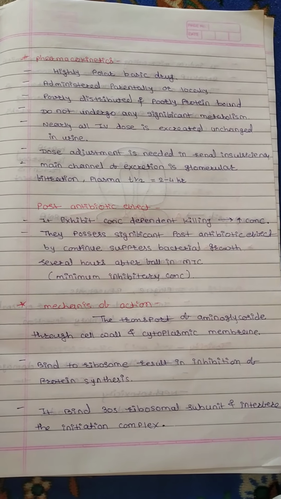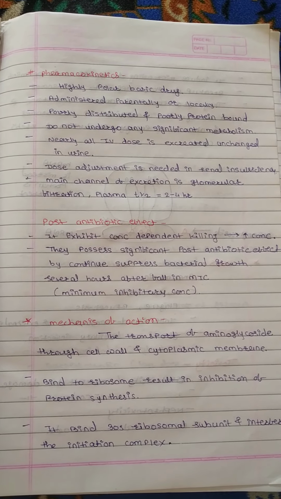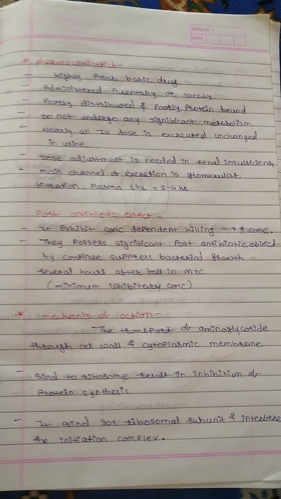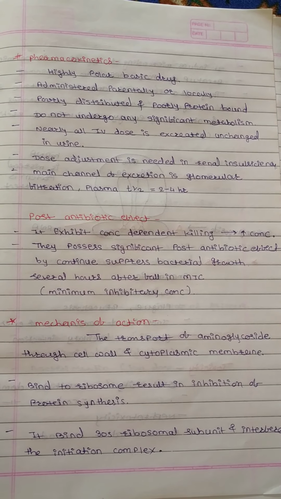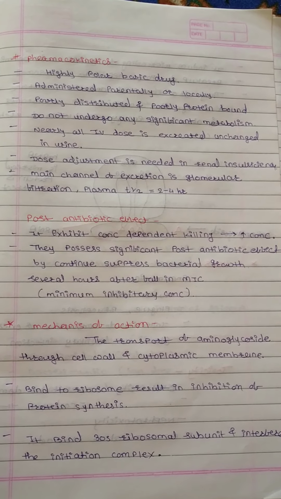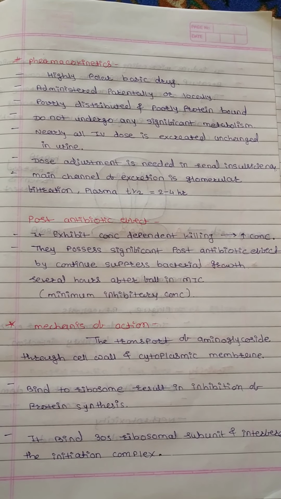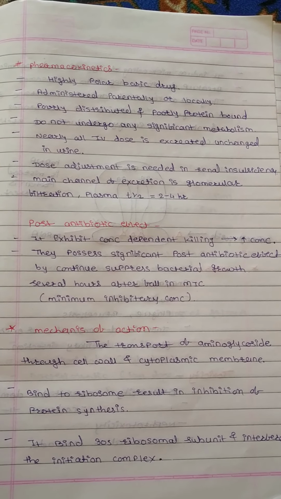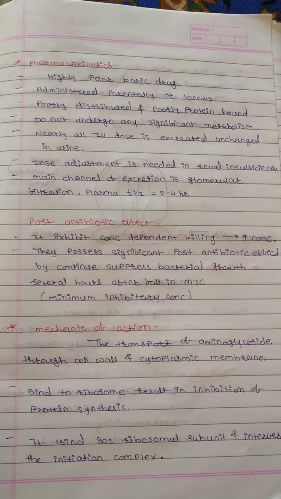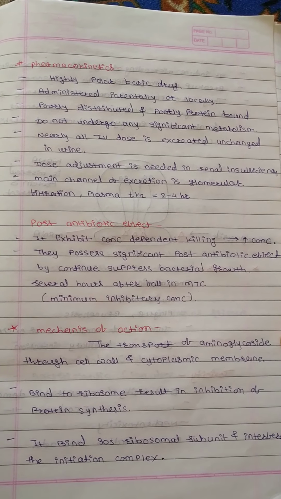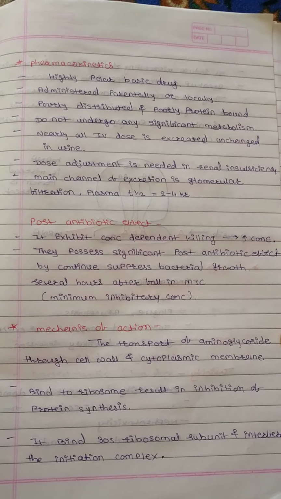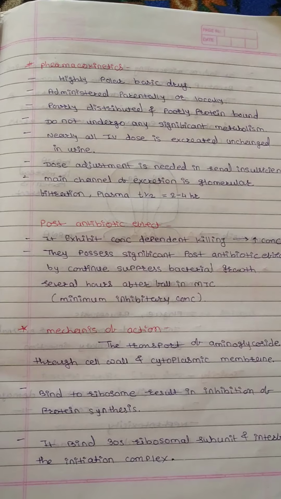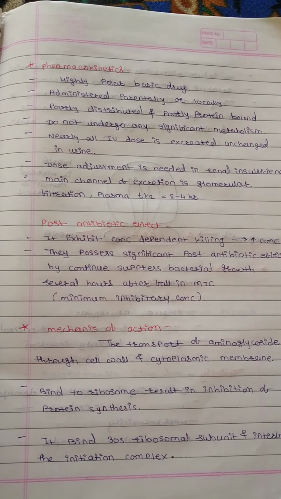Next is pharmacokinetics. It is a highly polar basic drug administered parenterally or locally, poorly distributed and poorly protein bound, and does not undergo any significant metabolism. Nearly all aminoglycosides are administered as an IV dose and excreted unchanged in urine. Dose adjustment is needed in renal insufficiency. The main channel of excretion is glomerular filtration. Half-life is 2 to 4 hours.